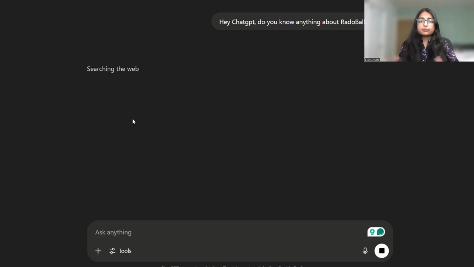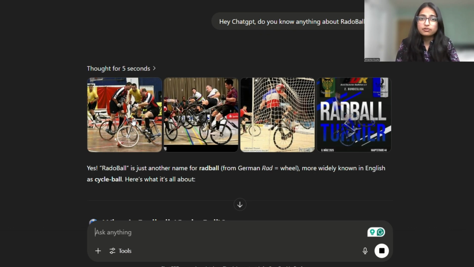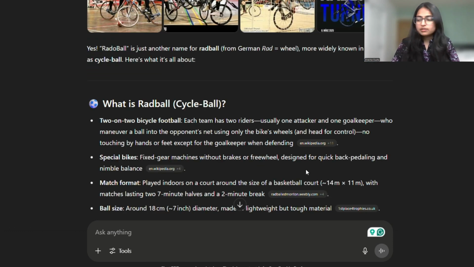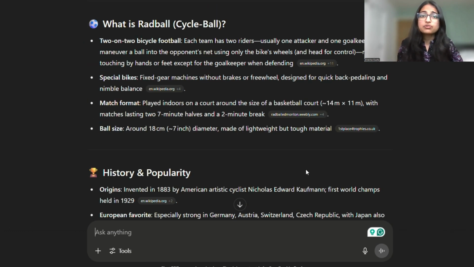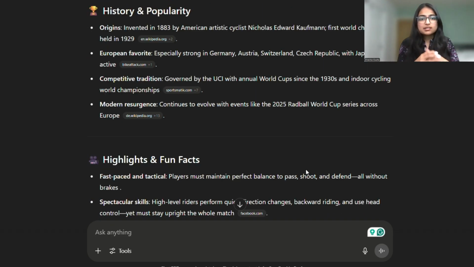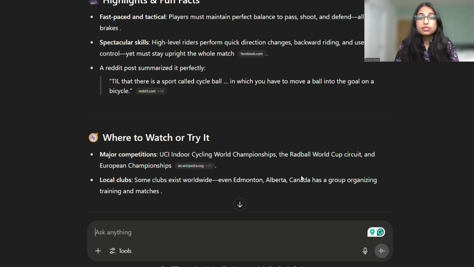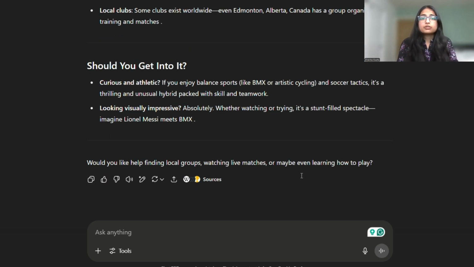So here we see right away that ChatGPT responds with RadBall, which it considered to be another name for RadoBall, and it also states that it is a real German wheel sport. But here's the thing, we actually asked about RadoBall with an O, and still the system tries to connect it with something known. That's something you will see a lot with Gen AI models, which are trained to match our input with the closest known idea, even if it wasn't your intent.